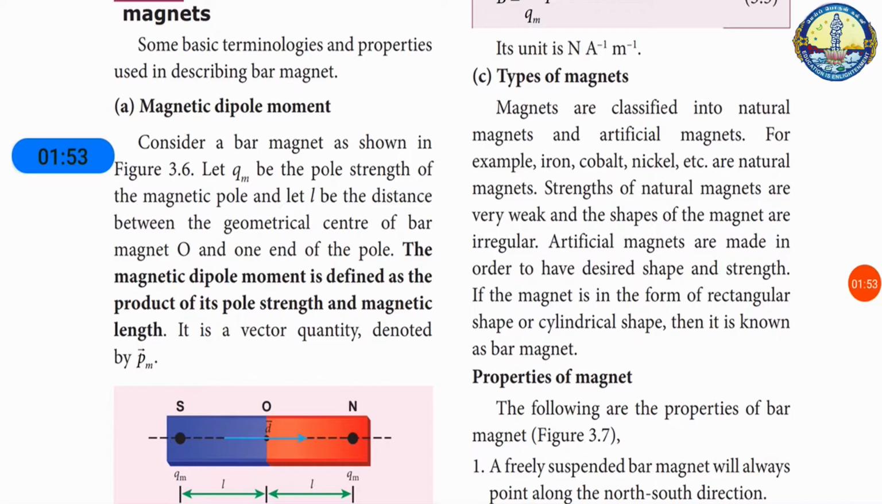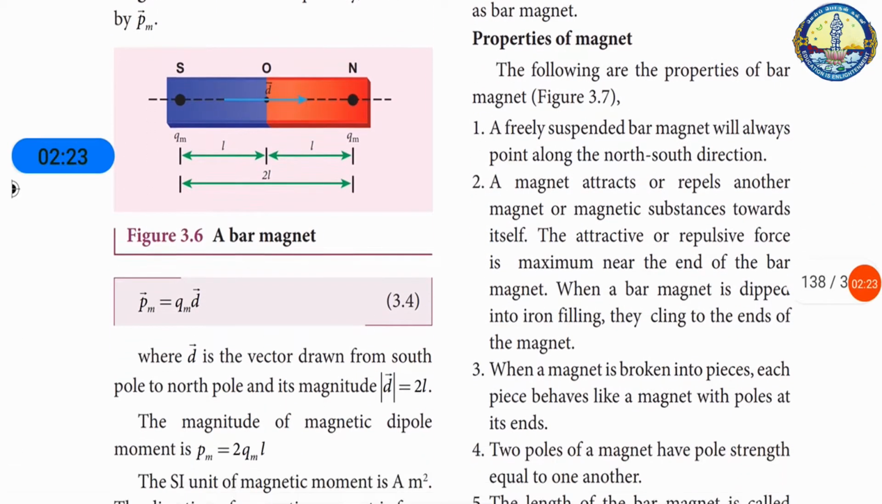Types of magnets. We have two types of magnets. One is natural magnets, and the other is artificial magnets. Natural magnets are iron, cobalt, nickel, etc., but their strength is very weak compared to artificial magnets. With artificial magnets, we can decide the shape and strength. If the magnet is in the form of a rectangular or cylindrical shape, then it is known as a bar magnet.